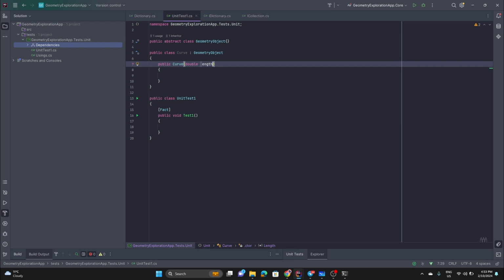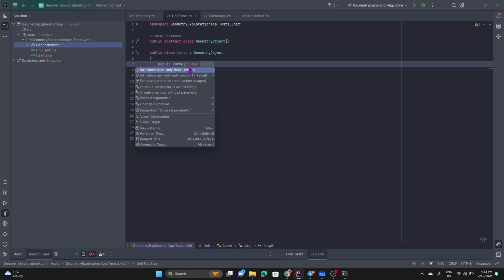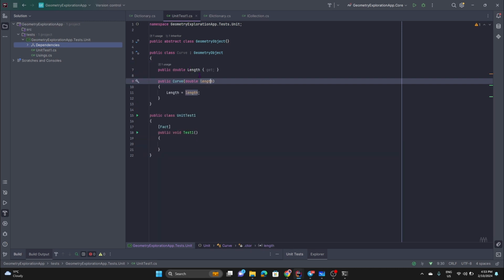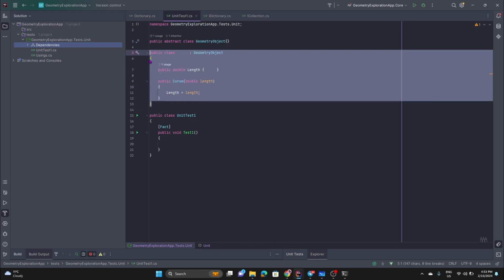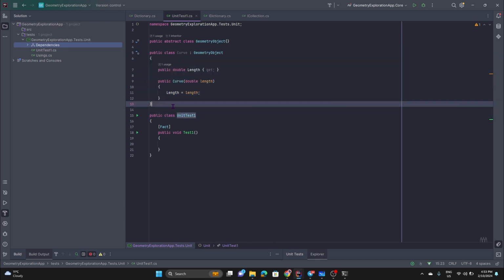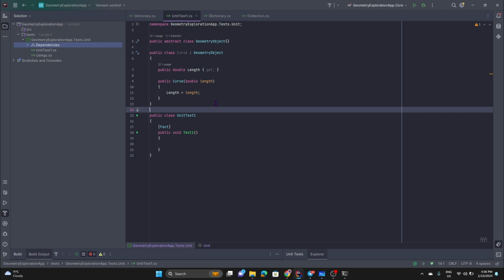And let's create a get-only property. Again, as you can see, it's also immutable, so we cannot change length, right? And we could have easily used records there. The reason why I'm not using records is because in some cases we do need to have classes, because we will break the semantics of records.